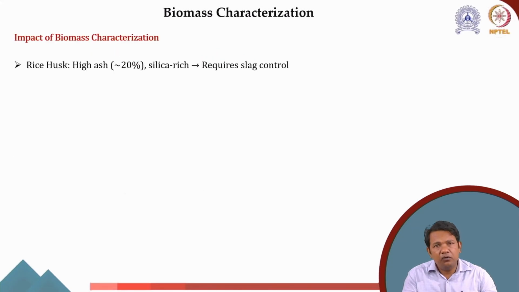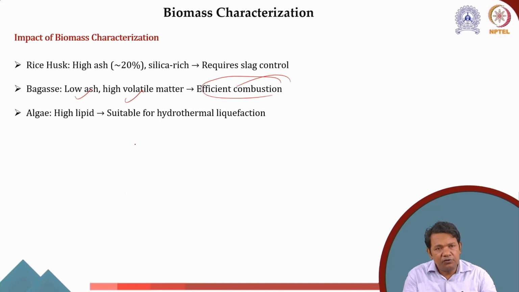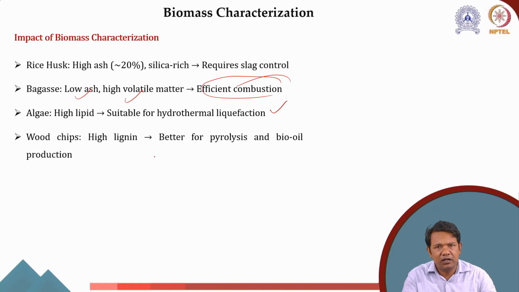If I talk about the further impact, high ash content requires slag control. If it has low ash and high volatiles, there will be efficient combustion. If we are using algae, which doesn't have lignin, this kind of biomass will be suitable for hydrothermal liquefaction. Wood chips, which have high lignin, are better for pyrolysis and bio-oil production.